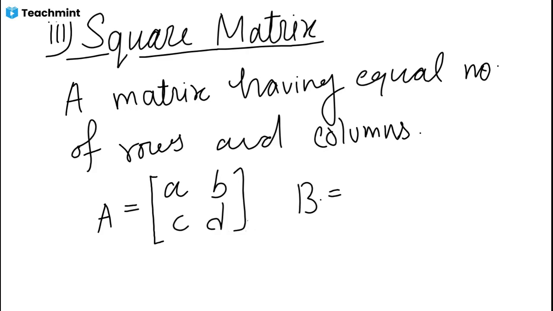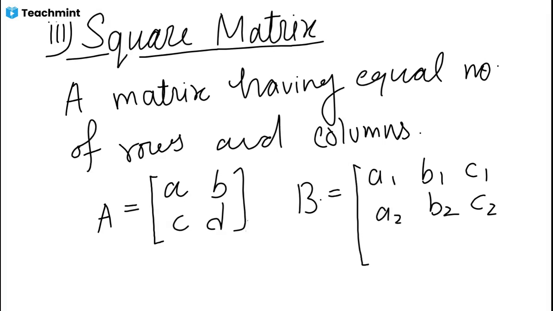And let us take one more example of 3 by 3, having A1, B1, C1, A2, B2, C2, A3, B3, and C3. You got it now? Shall we do the next? Okay.